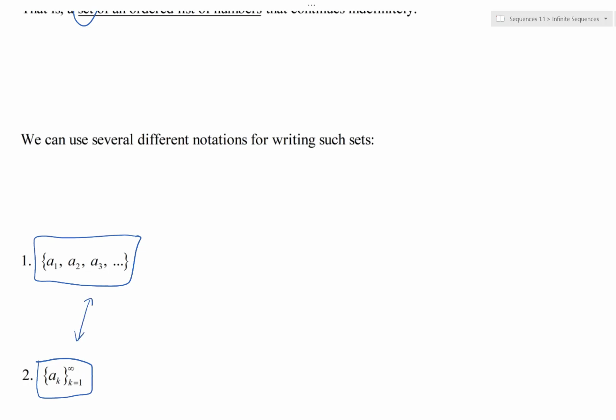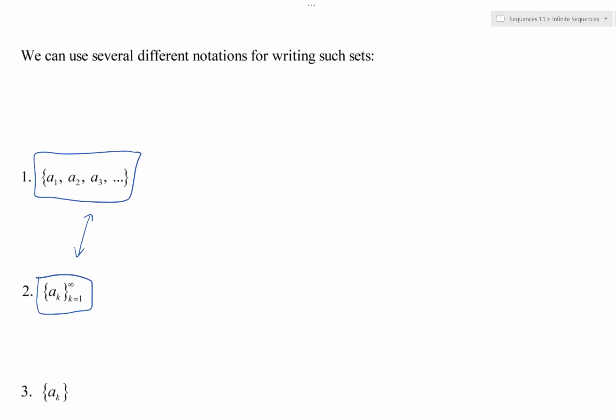So number 2 is more of a condensed version of writing what you see in number 1. It's still listing them all out, but it's saying maybe we have some way of expressing any general term in the sequence, and we express it through k, which we're going to call the index k, and you just let it go on and on and on. So it means the same thing.